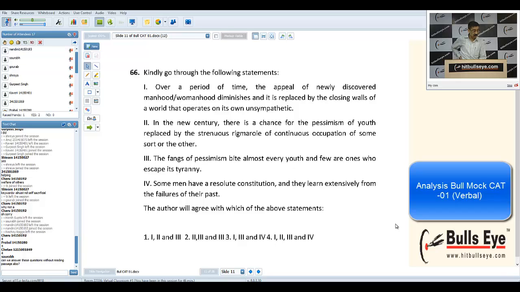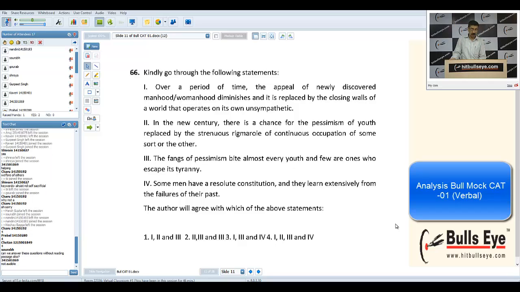Okay, Saurabh, you're getting tempted by this particular technique shown by me. Can we answer this question without reading the passage? Not exactly without reading. My reading would be a little more than yours in terms of quantity, in terms of quality. But yes, just with superficial reading, we could have answered this question, just by reading it quickly. And now am I audible? 34501069, whatever your number is. Are you Saurabh or so?